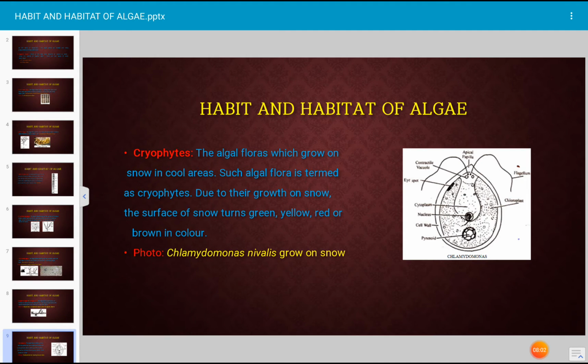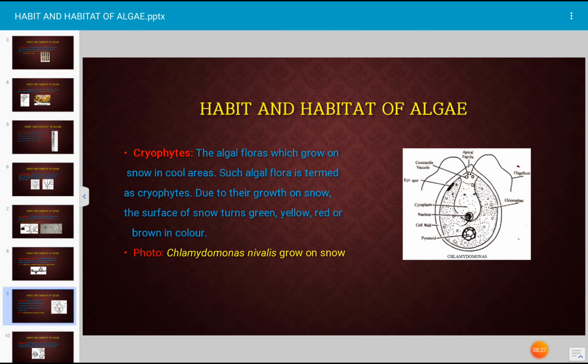That is because of the growth of algae. And the Chlamydomonas, it is one of the unicellular, uninucleated, pyriform shaped algae which can grow on the ice or snow. And which species of Chlamydomonas grow on snow? That is Chlamydomonas nivalis. This is the species of Chlamydomonas which grow on snow. Next slide.